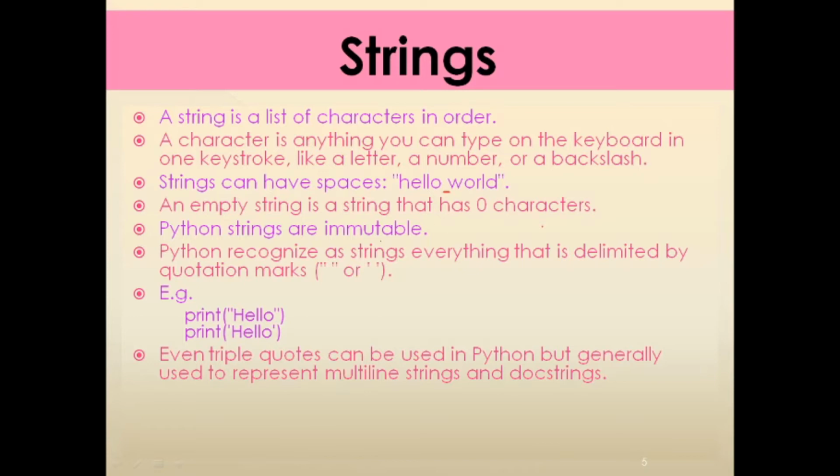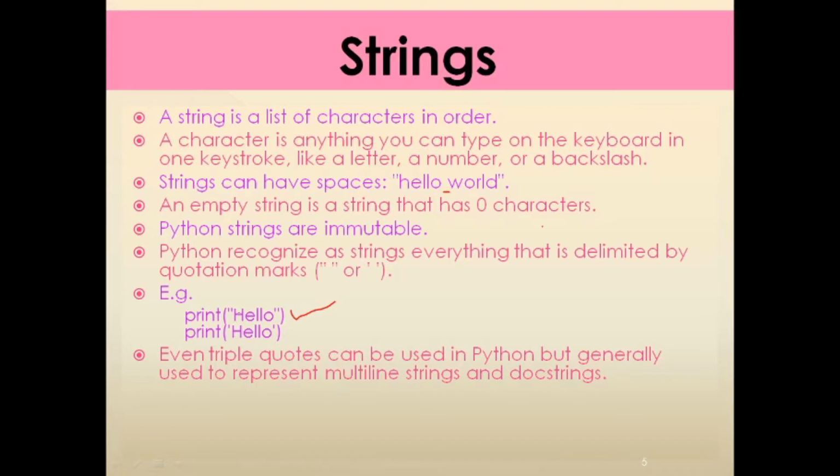Python strings are immutable. Immutable means if you take one variable and you assign some string to that variable, then that string will be permanent. You cannot edit that string or the characters in that string. Python recognizes as strings everything that is delimited by quotation marks. That means you can make a particular character or particular word a string by using double quotes or single quotes. For example, see here, print hello.